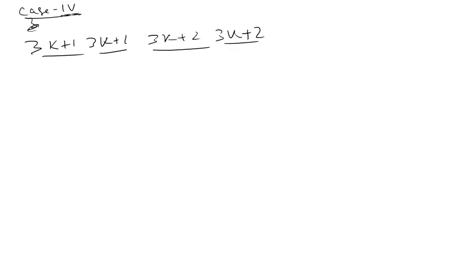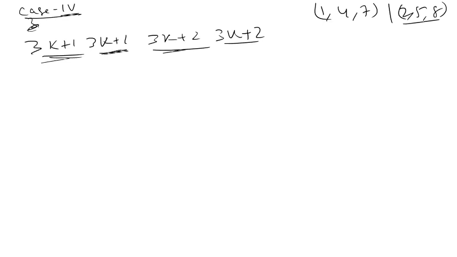Okay, so 3k plus 1 numbers are basically 1, 4, 7, and 3k plus 2 numbers are 2, 5 and 8. So we have to form a 4-digit number divisible by 3, where 2 digits are of form 3k plus 1 and 2 digits are of form 3k plus 2.